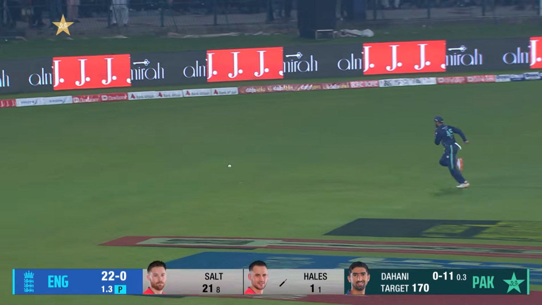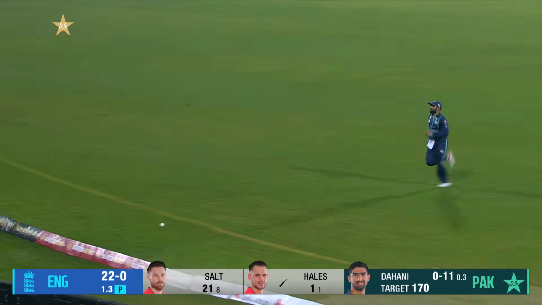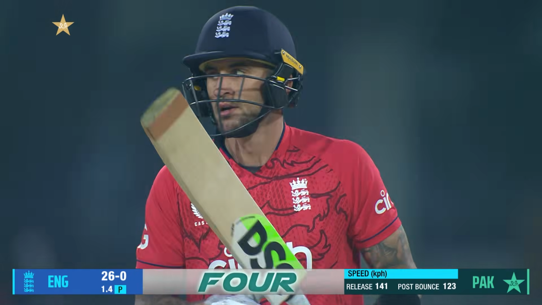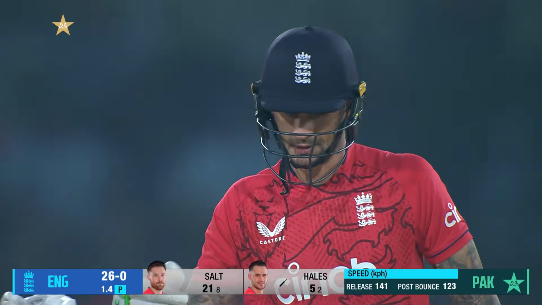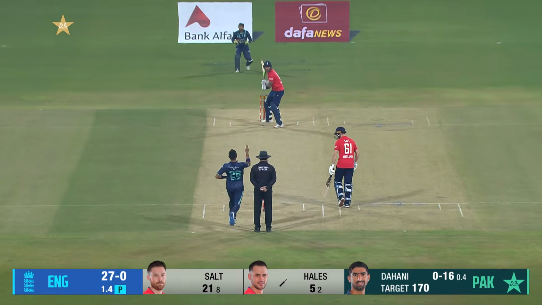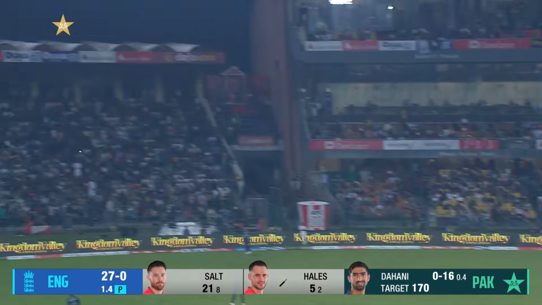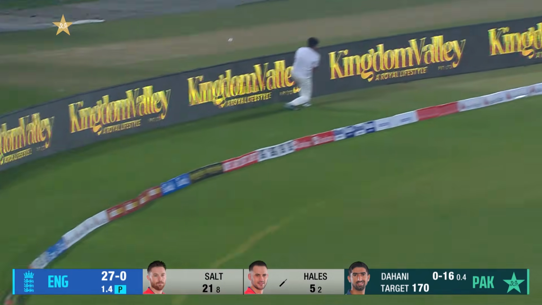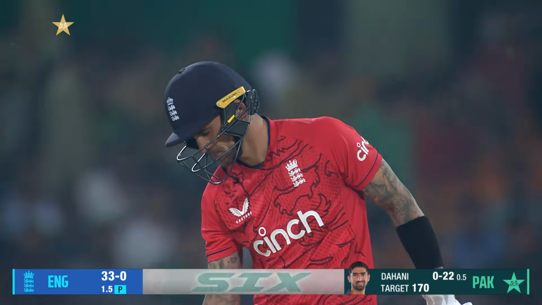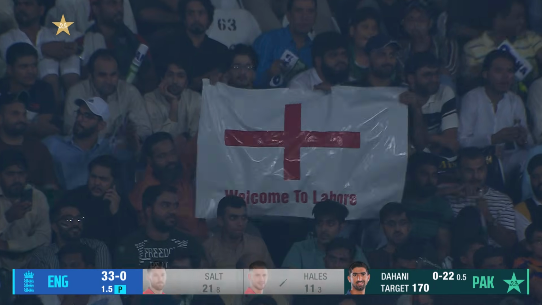Oh, that's both timed and placed. That's all you need. Find that gap like that. Two classic shots now from Alex Hales. Oh, let's look at that fly. Look at it fly, soaring over extra cover.